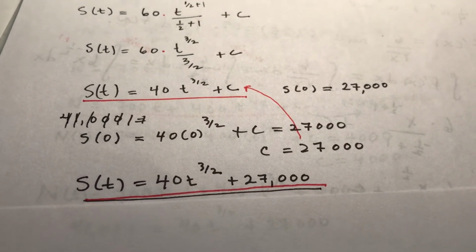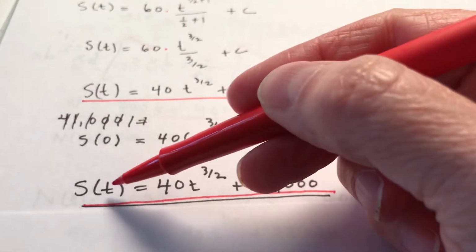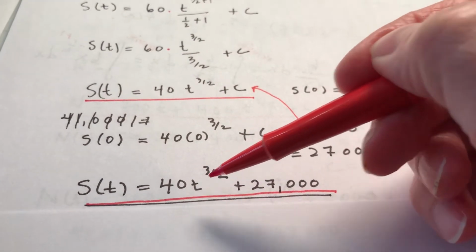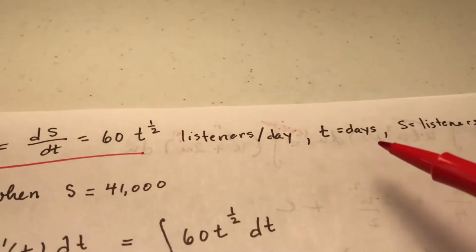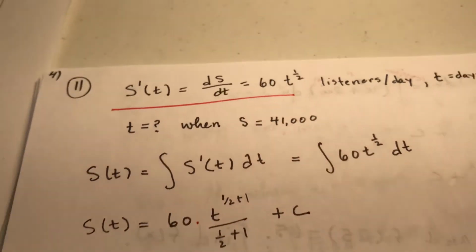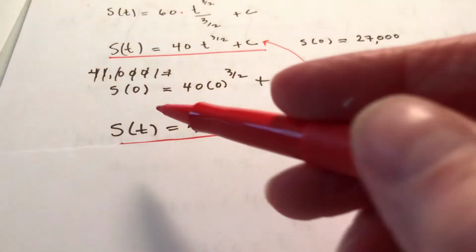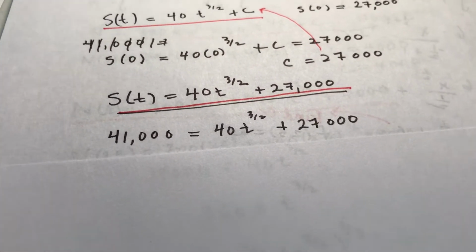So it was a little bit of work, but we can find the number of listeners. This is the function that has to do with the number of listeners after so many days. And the last thing we were asked to find, it asks, t equals what when S is 41,000? Aha. So really, we're given 41,000 here, so I have to solve this.